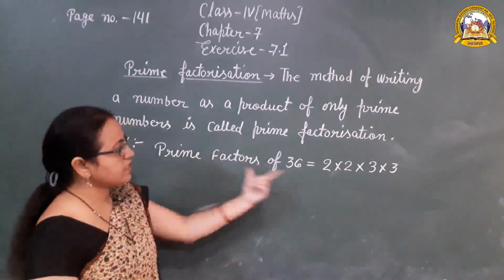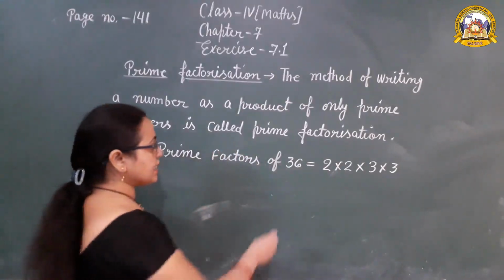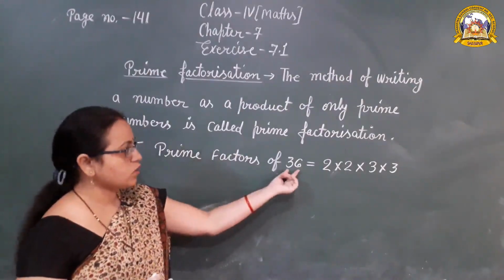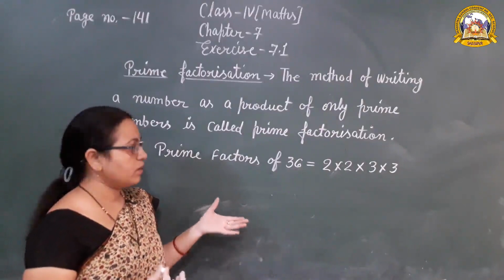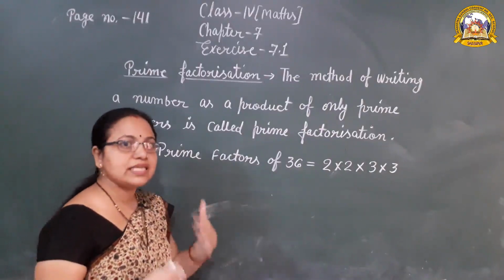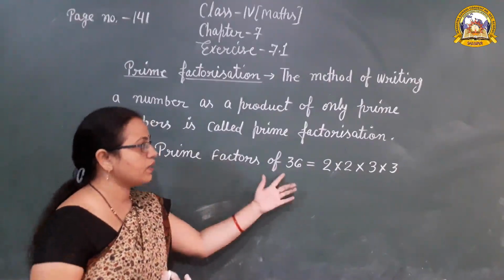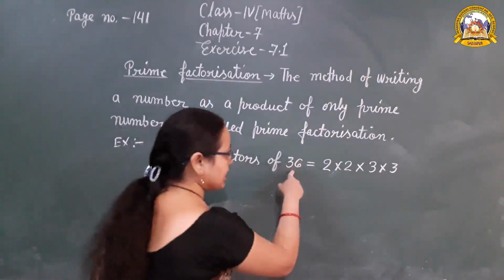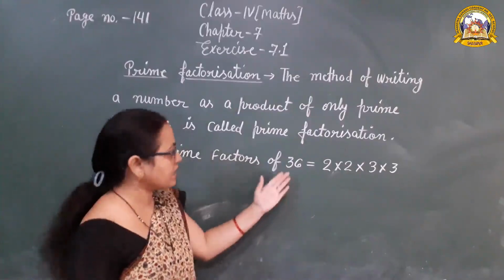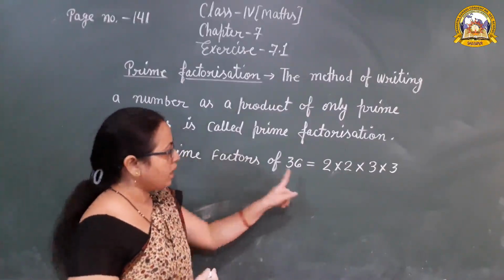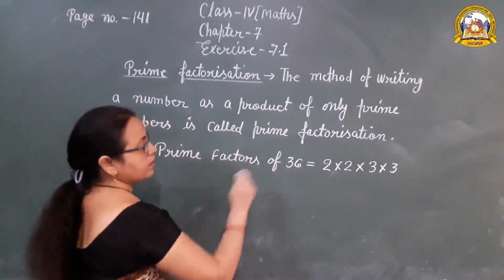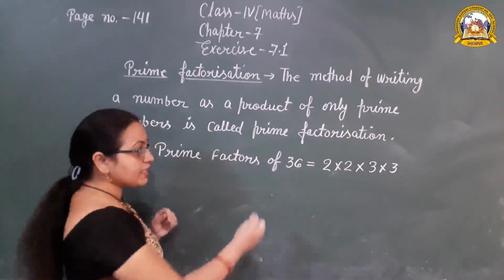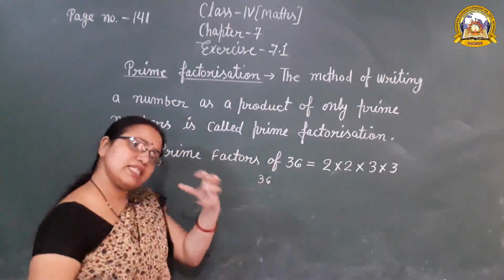Okay, so for prime factors, suppose the number is 36. Now this 36 is thinking, who are my friends? This 36 is facing difficulty finding its friends. That is why it is sad. 36 is sad, wondering who its friends are. How will it find out? So a technique comes to the mind of 36: that 36 should be divided by the smaller number.